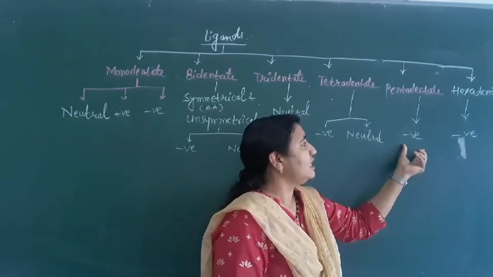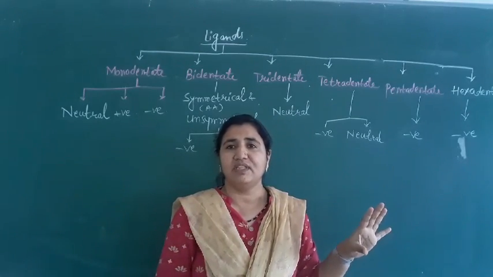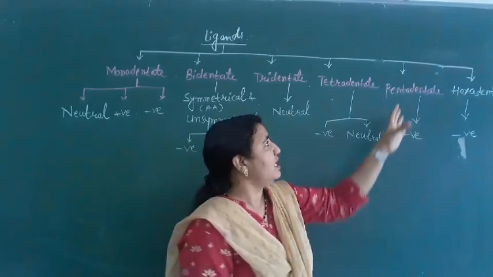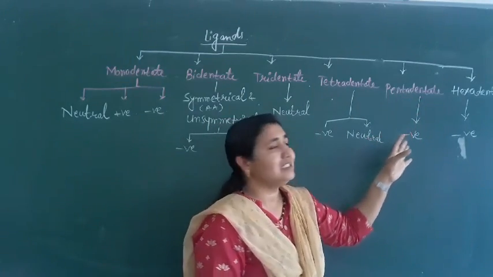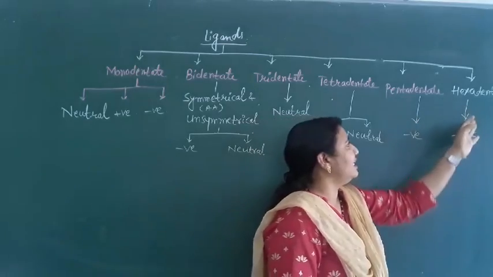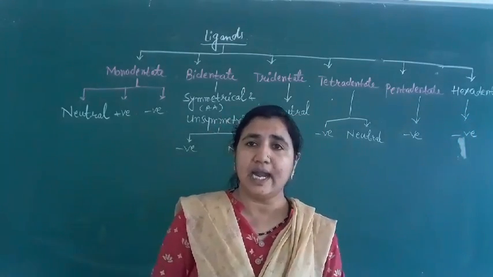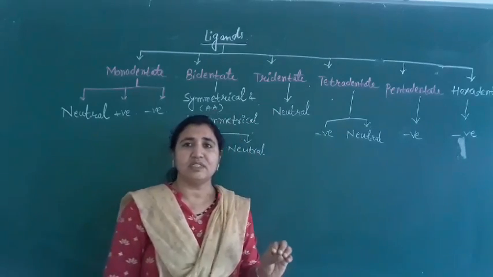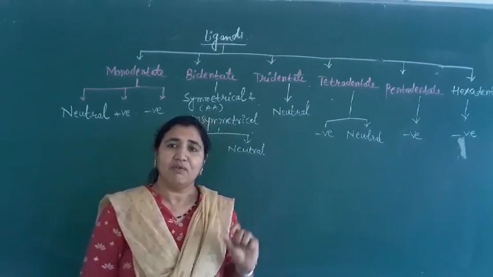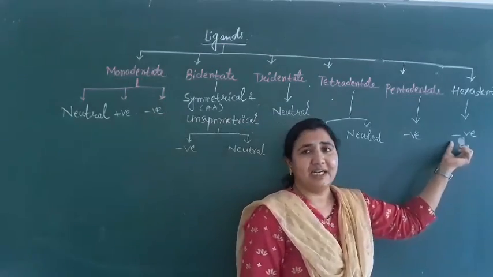Pentadentate ligands contain five donor atoms and can form five coordinate bonds with the central metal atom. These pentadentate ligands are negative only. And hexadentate ligands contain six donor atoms or six ligating atoms in their molecules and form six coordinate bonds with the central atom. This is the hexadentate ligand.